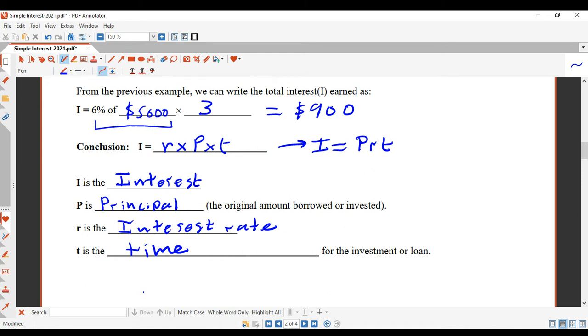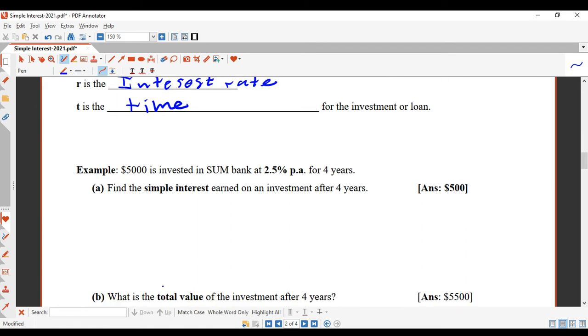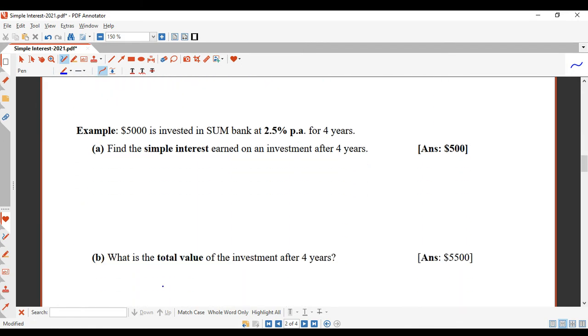All right, so let's have a look at an example now using that formula. Same amount this time. We've got $5,000 invested in Sunbank at 2.5% per annum for 4 years. Find the simple interest. As soon as I say that, you're going to write down the formula, which is I equals PRT.